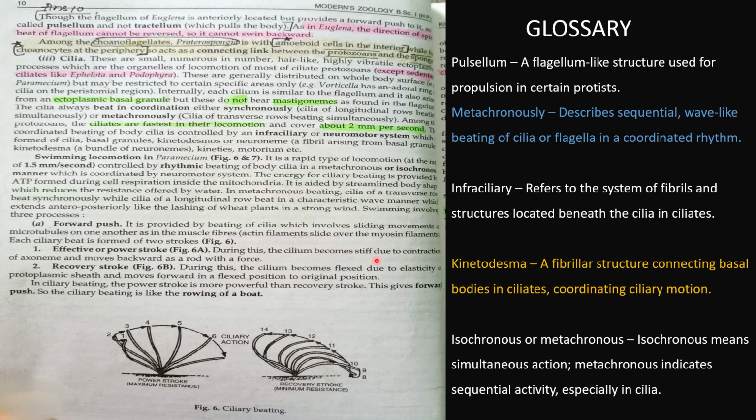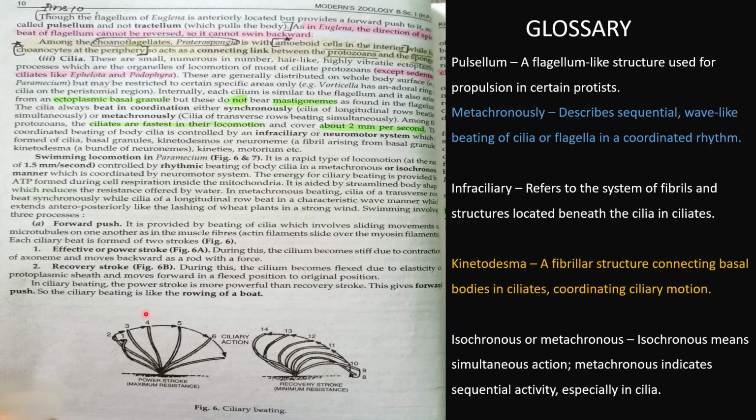During this, the cilium becomes stiff due to contraction of the axoneme and moves backwards like a rod with force. And the recovery stroke: during this, the cilium becomes flexed due to elasticity of the protoplasmic sheet and moves forward in a flexed position to the original position. So these are the two strokes in a forward push, and in the serial beating the power stroke is more powerful than the recovery stroke. Of course it has to be the more powerful one.